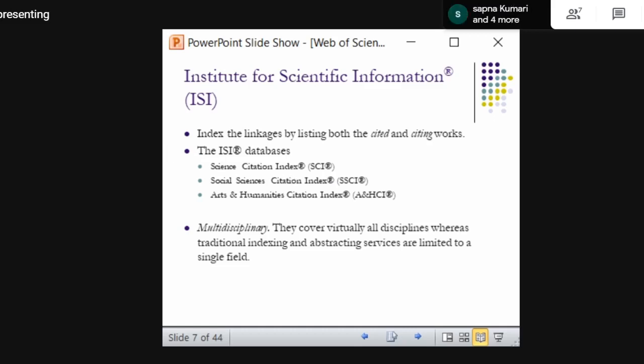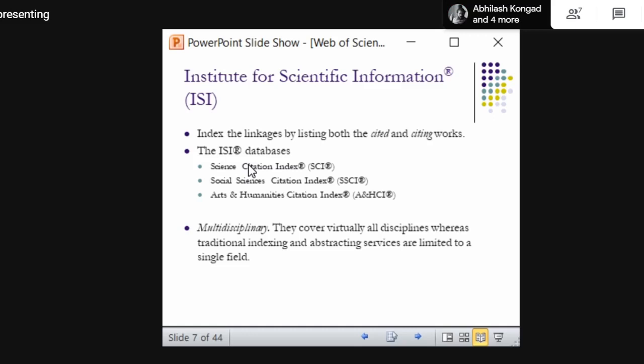See, the ISI database contains three major databases, but there are many other databases. Not only these three, there are many others. I will show you, but these three are very major. Science Citation Index, they call it SCI. Social Science Citation Index, and A and HCI, Arts and Humanities Citation Index. And there are many others, like the Emerging Source Citation Index. I will show what those are.